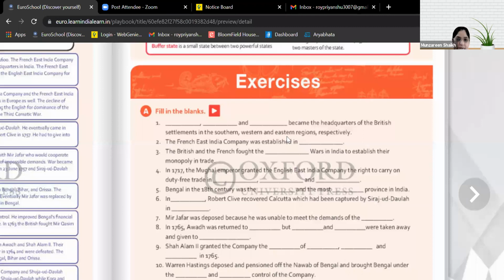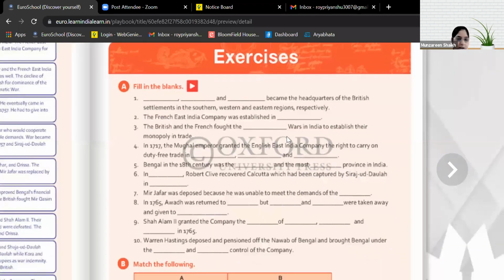Let's do the discussion of the question and answers, children. First, fill in the blank: Dash, dash, and dash became the headquarters of the British settlements in southern, western, eastern regions respectively. This is very easy. Ma'am, may I answer? Yes. Madras, Bombay, and Calcutta. Madras, Bombay, and Calcutta. Very good. Next, the French East India Company was established in dash.